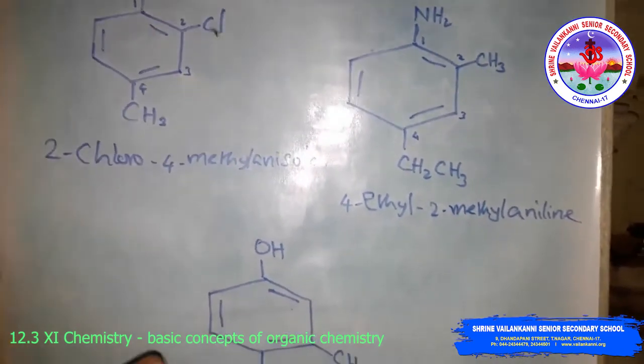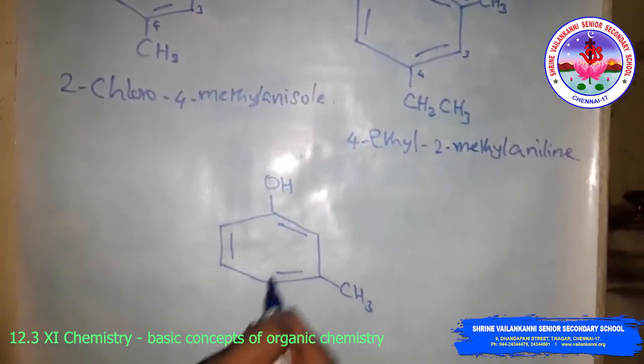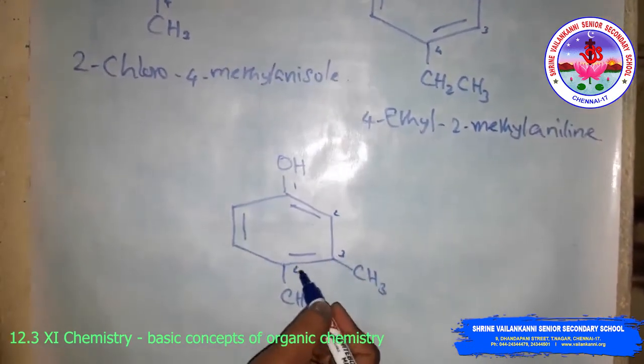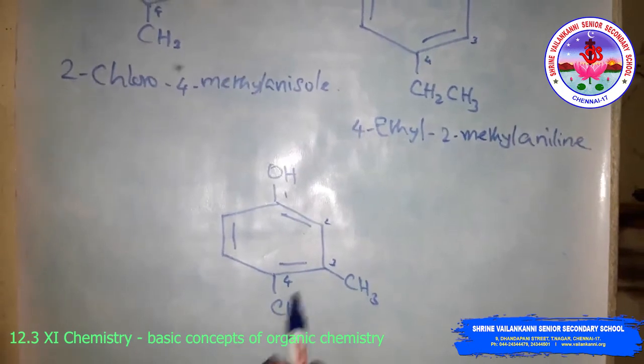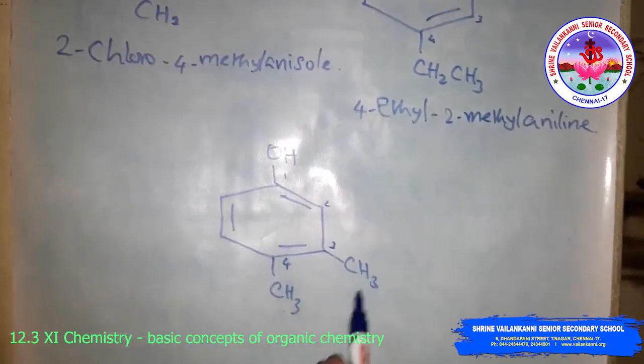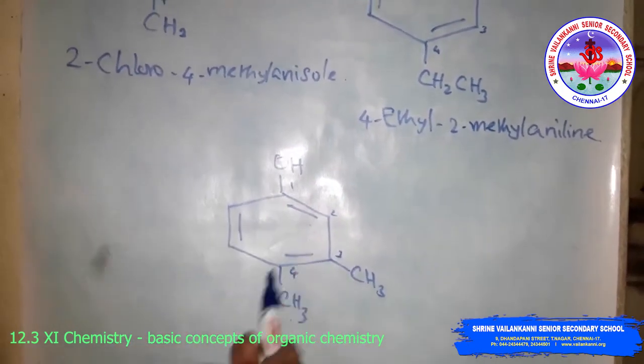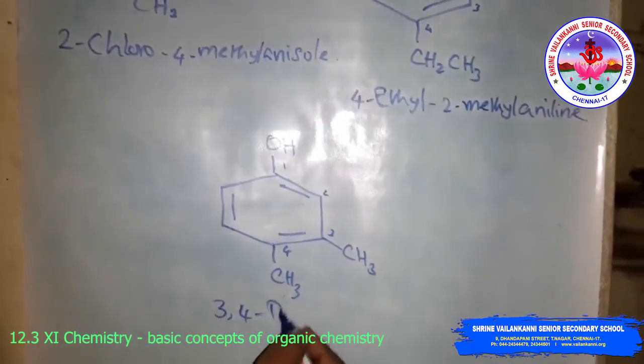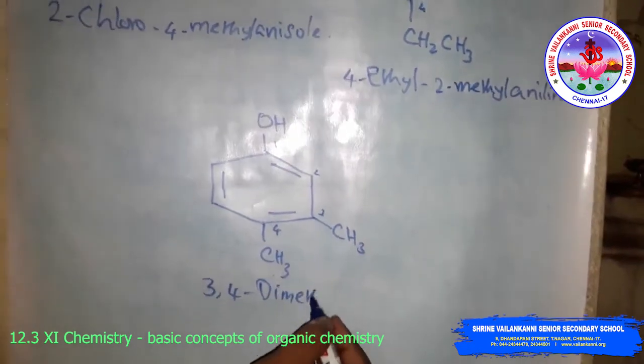Then look at this compound. In this compound the alcohol gets numbered first, 1, 2, 3, 4. Now you can name it: 3,4-dimethylphenol. We can write 3,4-dimethylphenol.